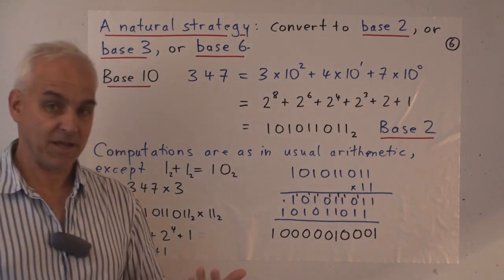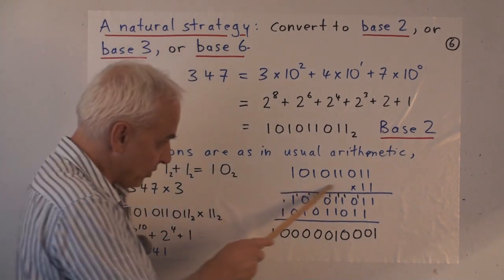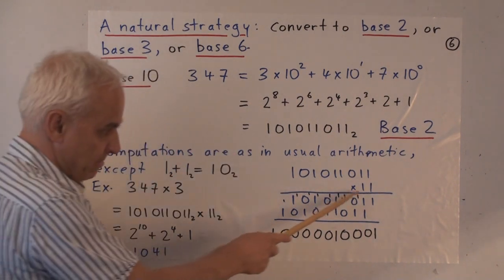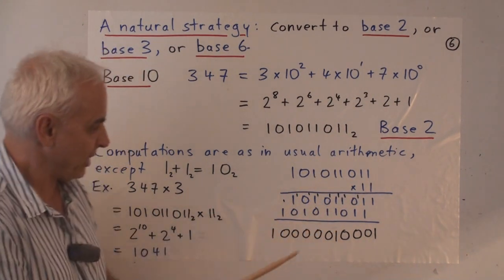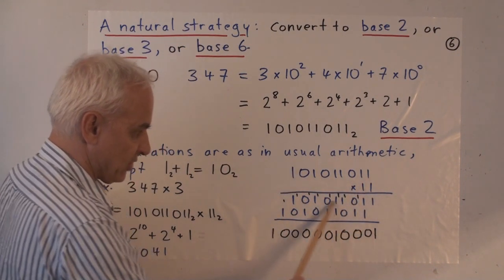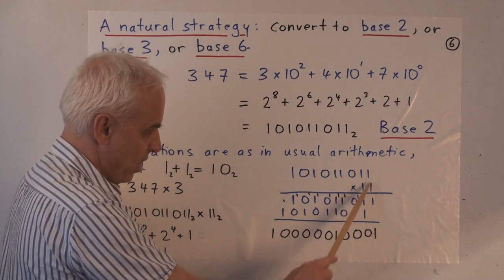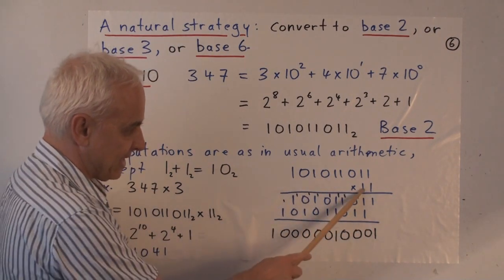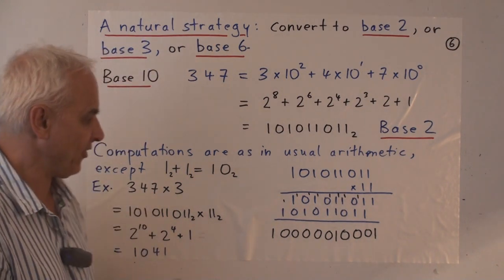So let's illustrate this arithmetic by multiplying 347 by 3. So here's how we would do it. We would write out the base 2 representation of 347. And there's the base 2 representation of 3. And we multiply just the way we do in the Hindu-Arabic system. First we multiply this whole thing by the 1s. So basically just repeat the number. And then we multiply it by the 2s. So that 1 times the whole thing is just copying the whole thing over. But we have to move it over 1 to the left because this is in the 2s place, as opposed to being in the 10s place in the Hindu-Arabic system.